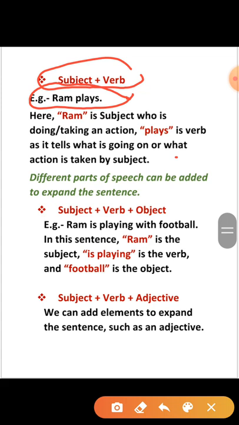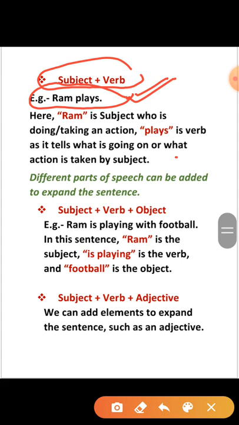Now, different parts of speech can be added to expand the sentence. Ram plays is a very small sentence. But to expand this sentence, we can use different parts of speech, which we have discussed previously, that there are 8 parts of speech, noun, pronoun, and so on.